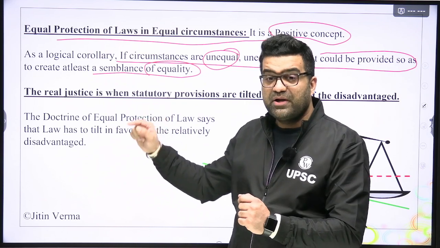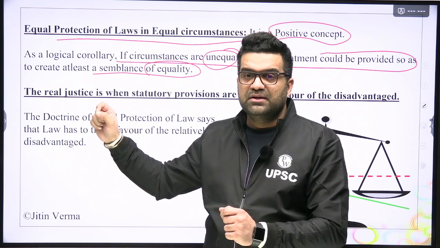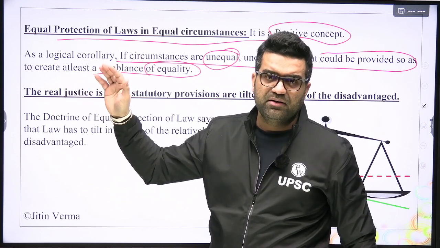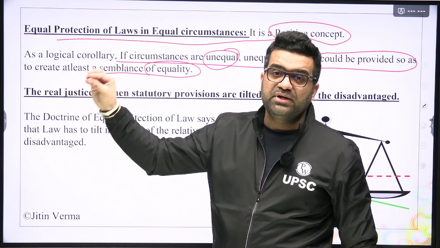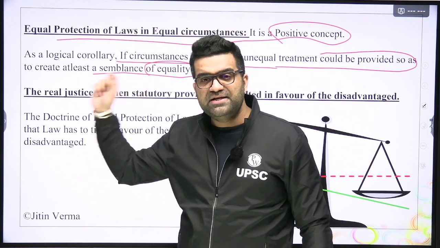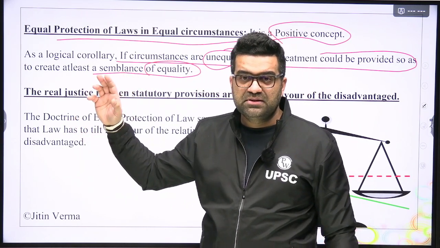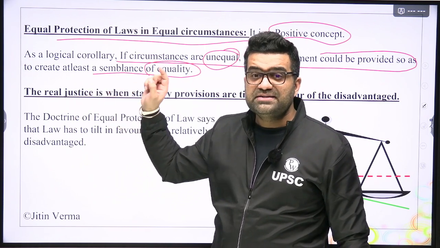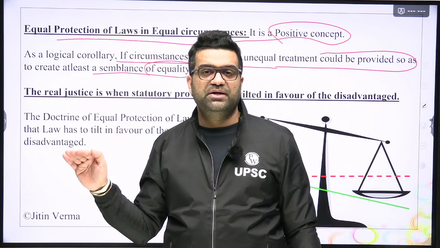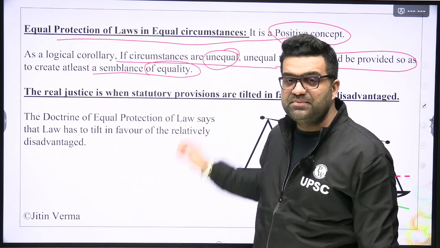Yes, because he was unlettered. He never got the fortune to go to school. He was from Bihar. Thanks to corruption in the regime, thanks to the failure of the state to teach its own kids, they later grow up as animals, some of them at least. It is the state's fault. So that person should be given relaxation in punishment, is what equal protection of law in equal circumstances is saying.